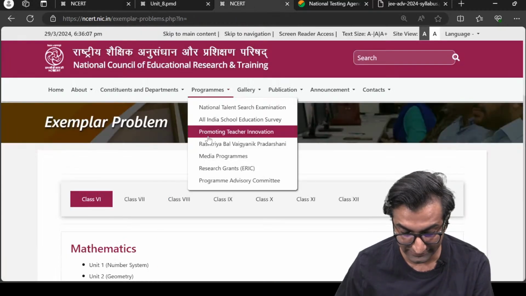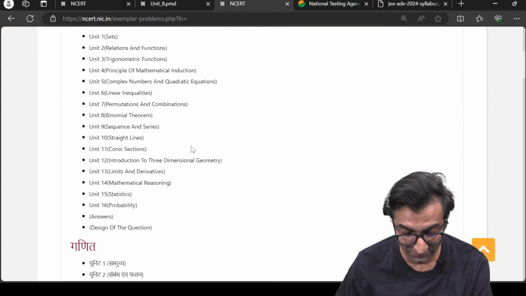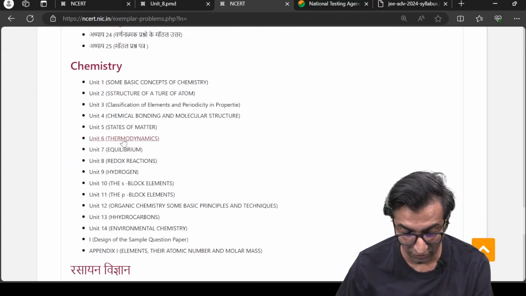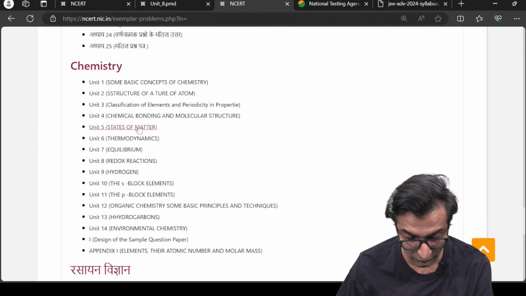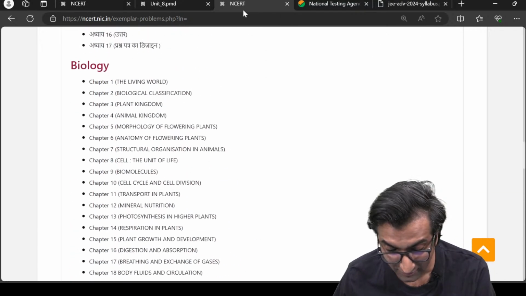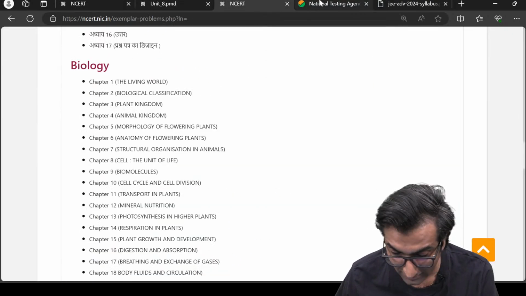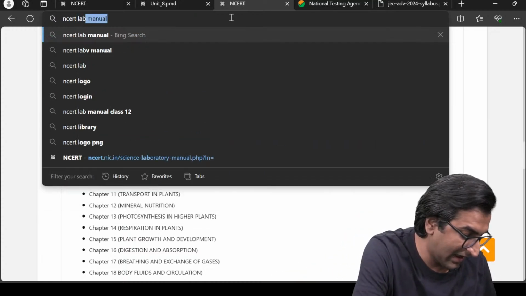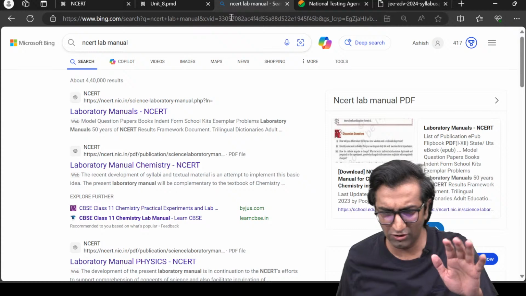What else is here? This is the NCERT lab manual. You'll see something you've never seen in your life before, maybe, right? And again, I'm just preparing you for all of this. Let's see what's interesting here. Oh, this is still Exemplar. This is not the lab manual. Where is the lab manual? Let's look for it. Don't worry. NCERT lab manual. Just showing you the basics.